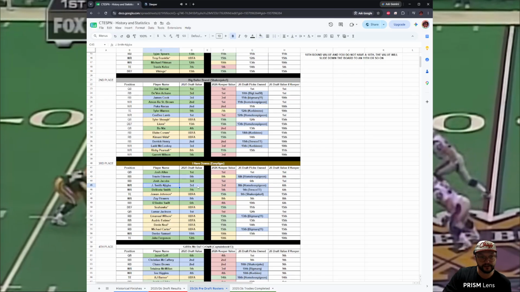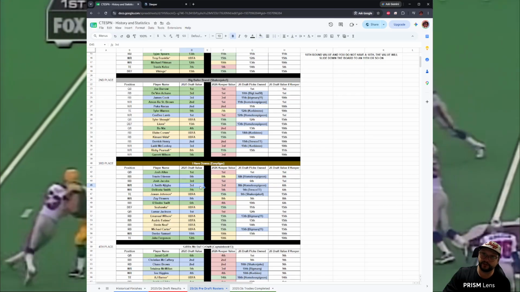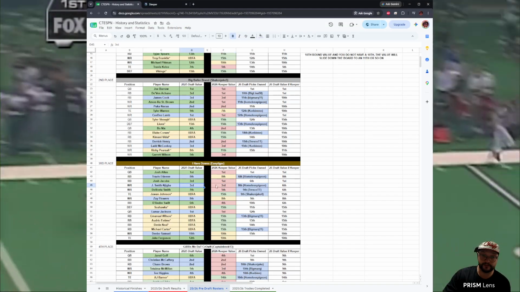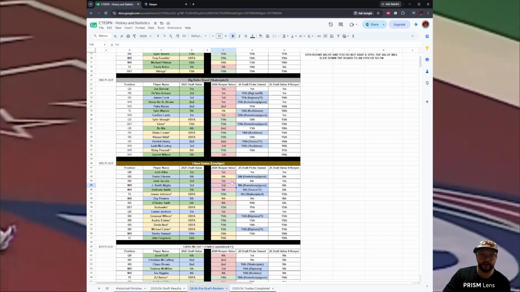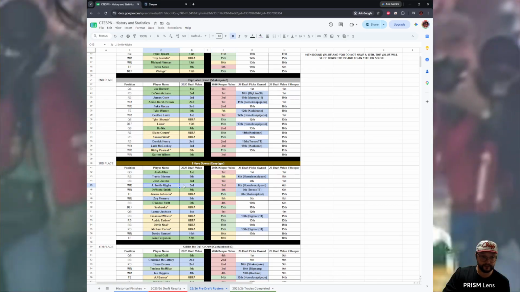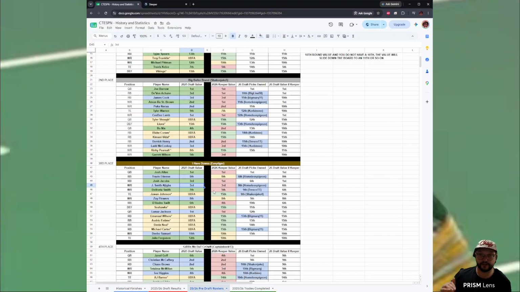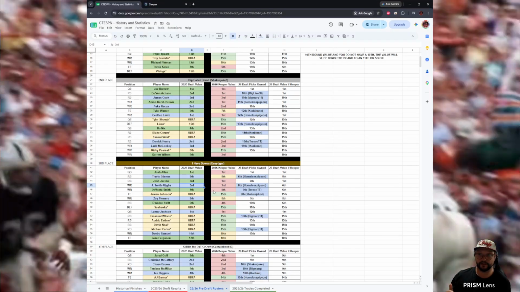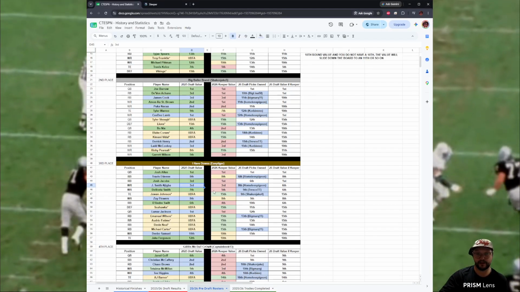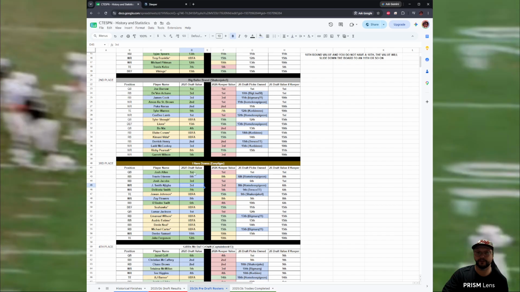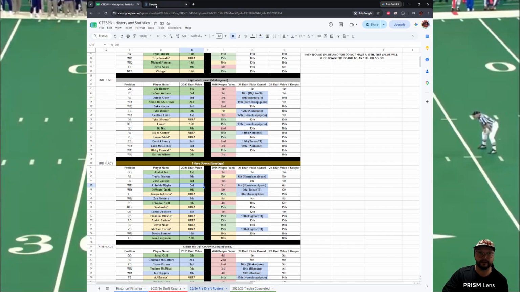Right here. Jackson Smith-Njigba was also selected in the 3rd round, but he was traded, so he's maintaining his 3rd round draft selection as a keeper value. The reason that he's maintaining a 3rd is to incentivize players to trade as much as possible. I want this league to be active and chaotic, so that is the rationale of players maintaining their draft value based on being traded.